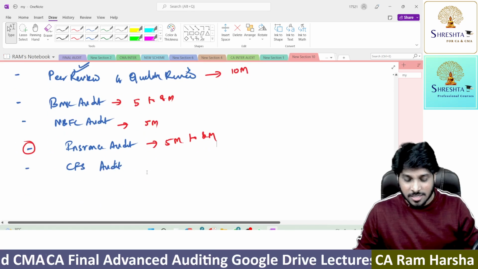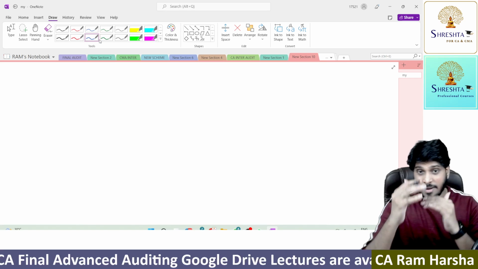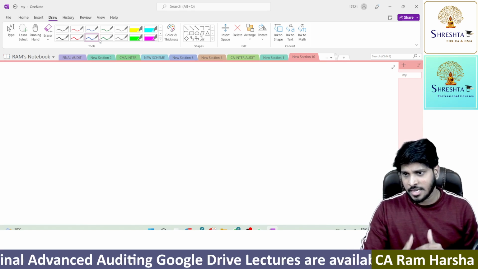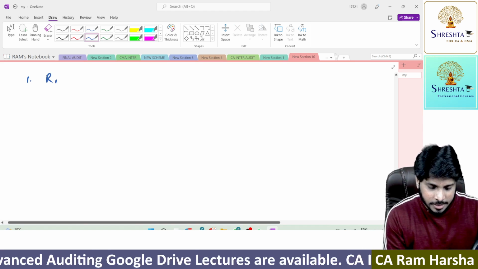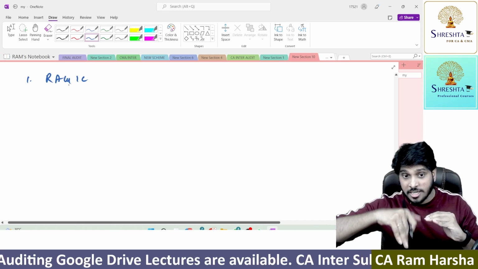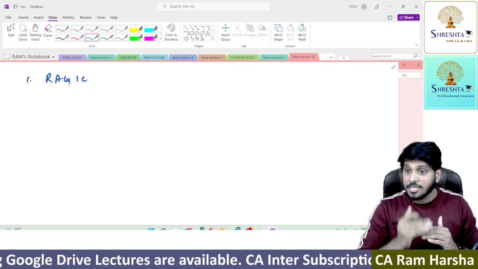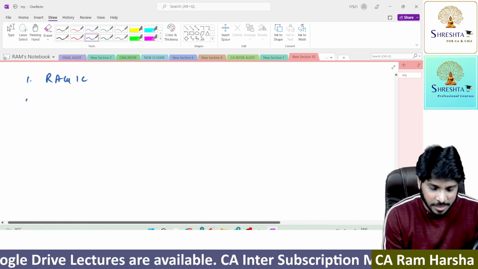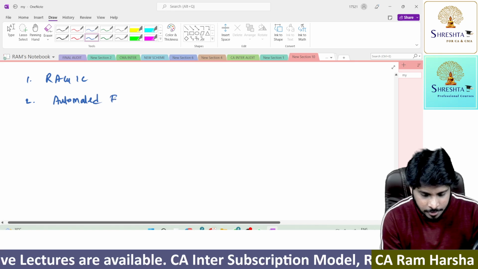Then what are the remaining chapters left in this list? In the remaining chapters also, I'm giving you an order, and in the same order you have to prepare. I'm talking about the balance chapters which I have not covered in the above list, apart from that, the remaining chapters. First one, risk assessment and internal control, then automated environment.